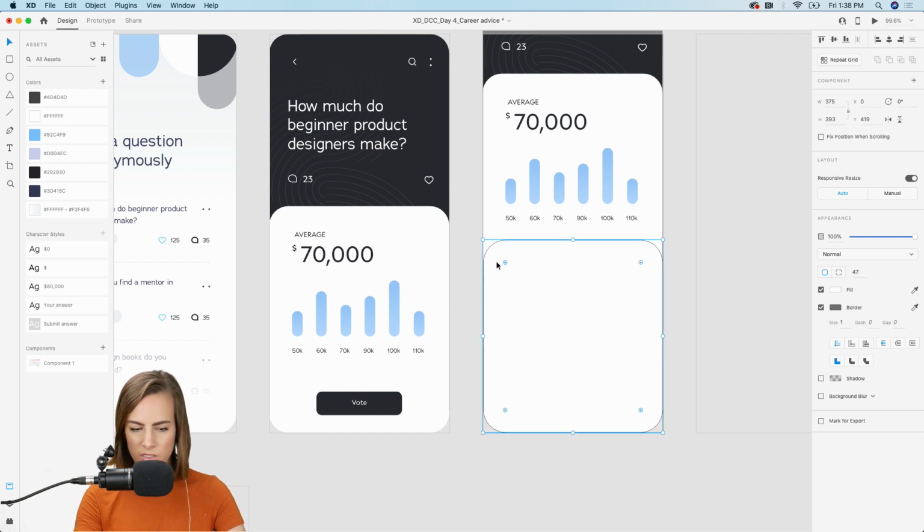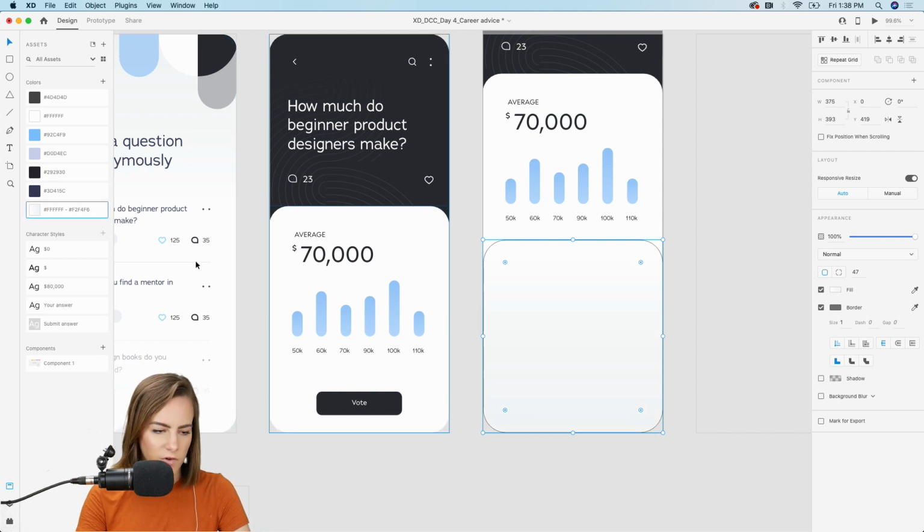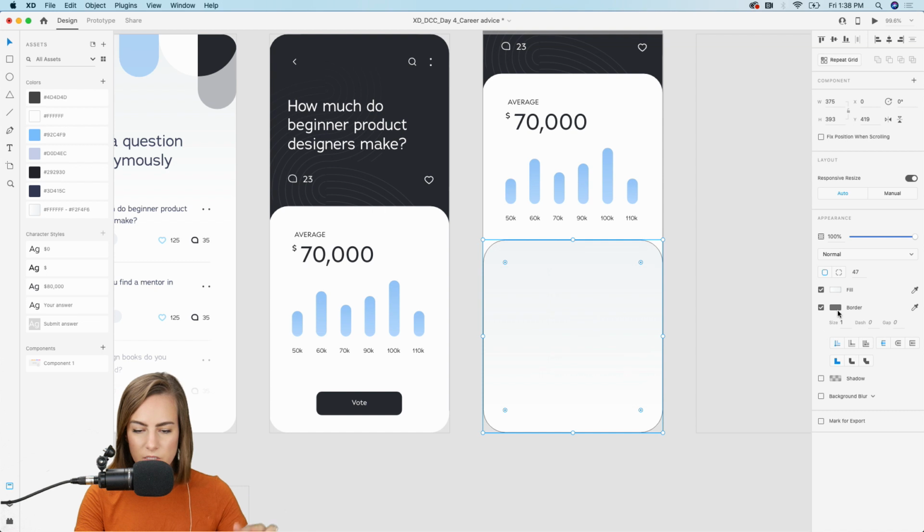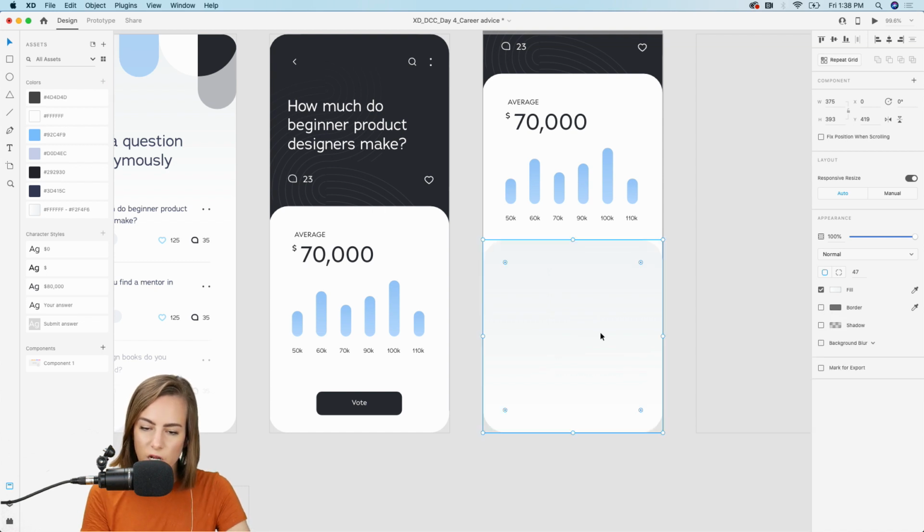Okay, make it about the same radius there. And I've already got this gradient saved over here in my colors palette. The only annoying thing about this is I want the gray to be at the top and the white to be at the bottom. But easy enough to do. Okay, so we've got our little card.